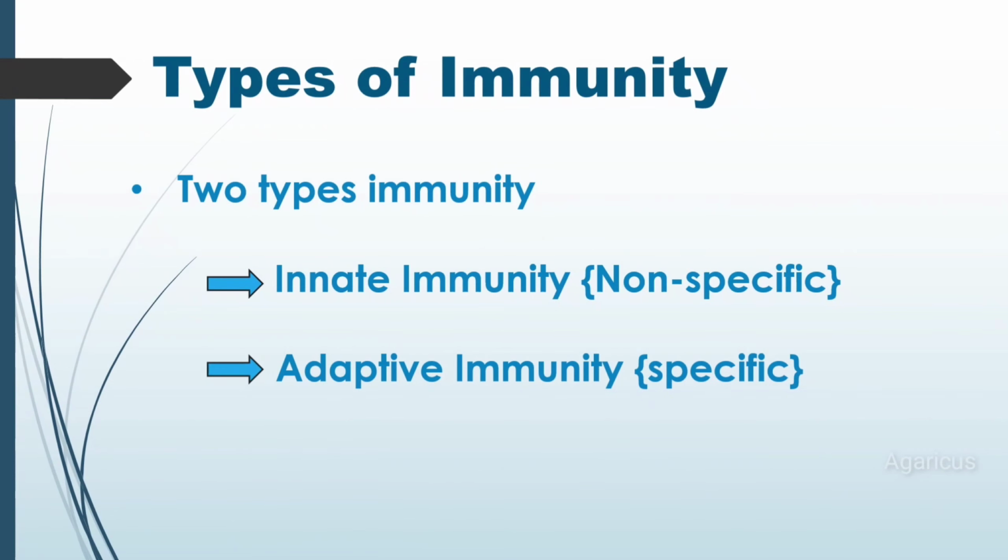Types of immunity. Two types of immunity are present. They are innate immunity and adaptive immunity. Innate immunity is non-specific in nature. Adaptive immunity is specific in nature.